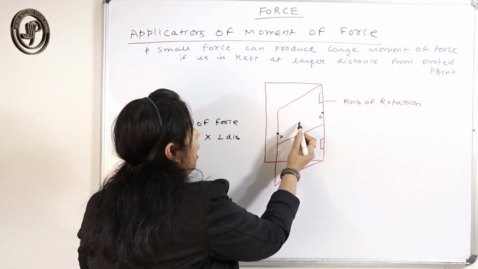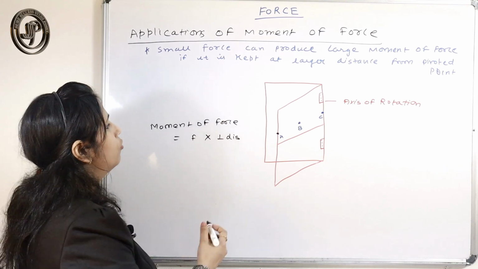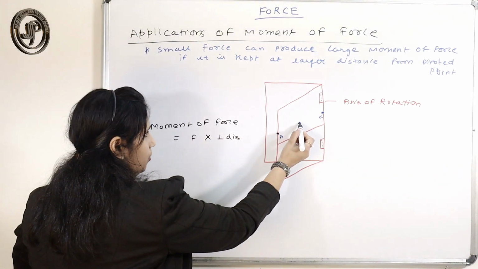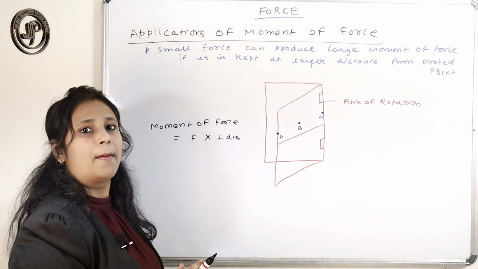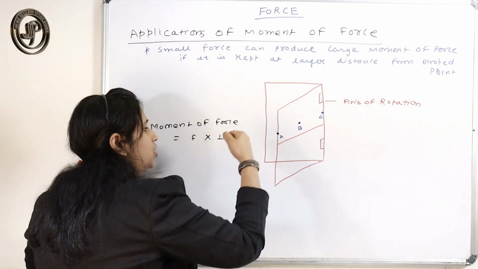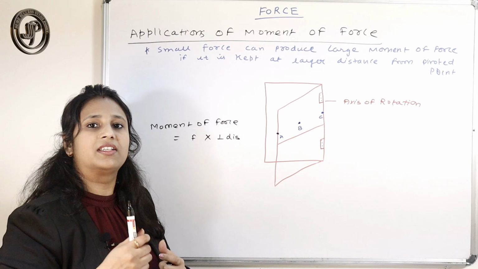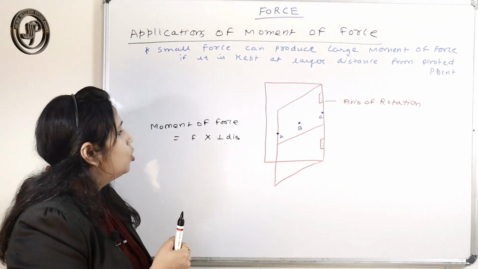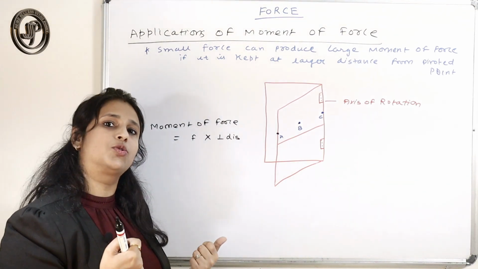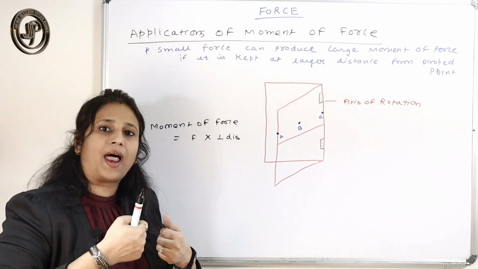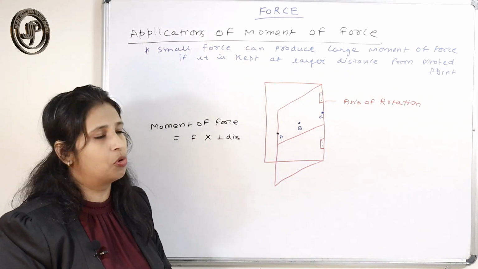If you open the door by keeping your hand at point B, the perpendicular distance becomes smaller, so to produce a large moment of force you have to apply a very large force.